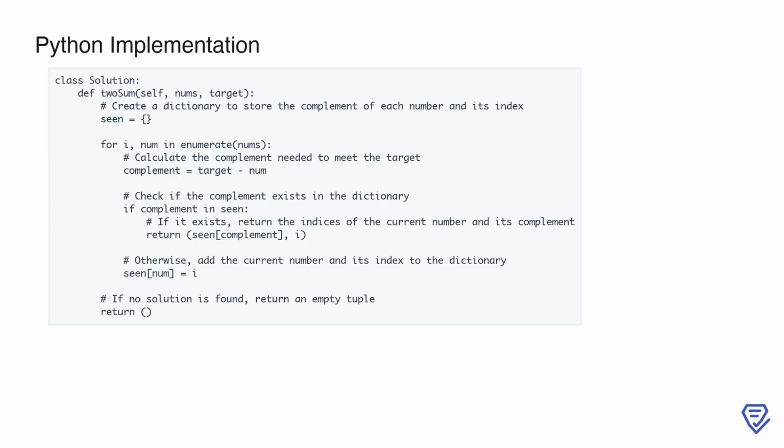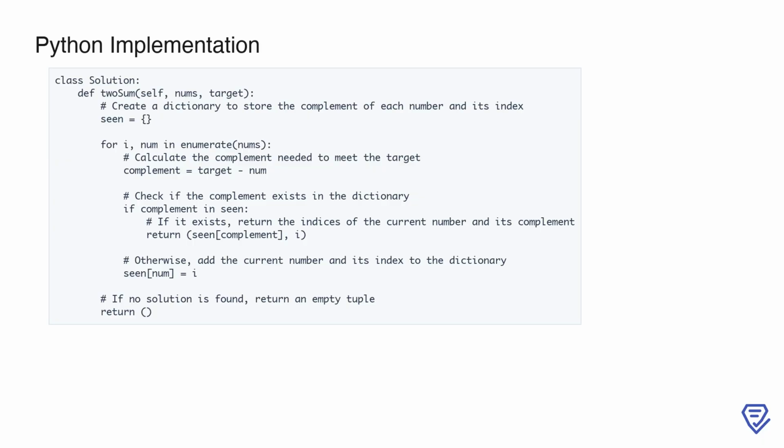2. Iterating through the array. A for loop iterates through nums, with i representing the index and num representing the value at that index. 3. Calculate complement. For each number, we compute its complement as target minus num. This is the value needed to reach the target when added to the current number.